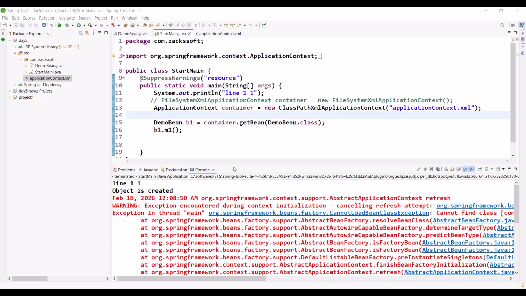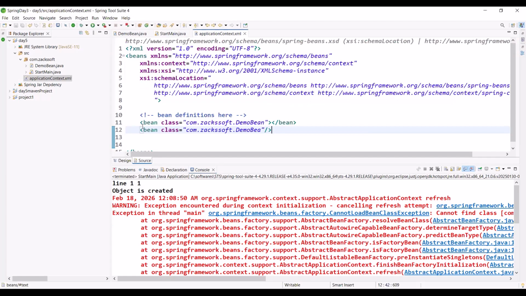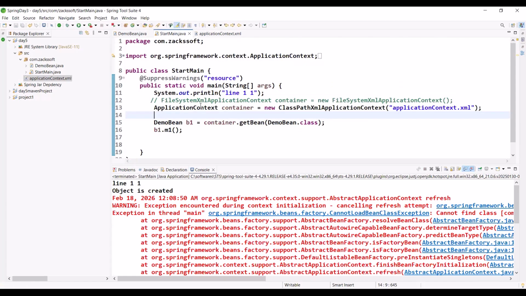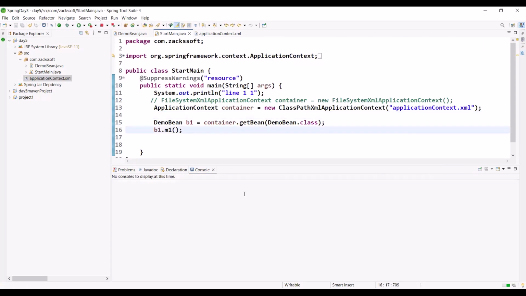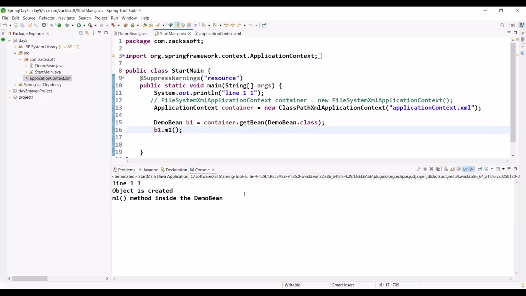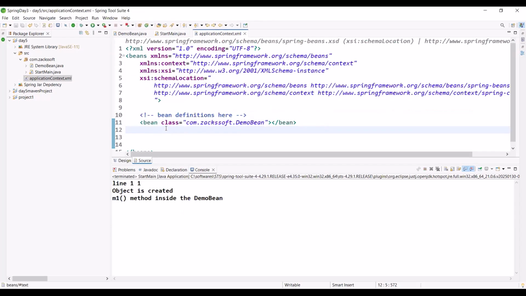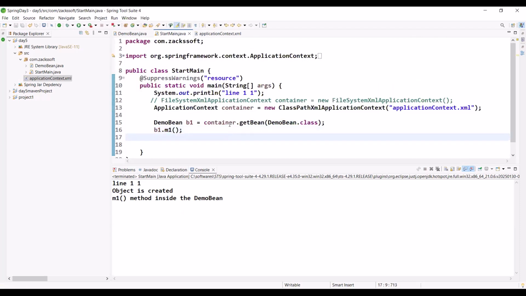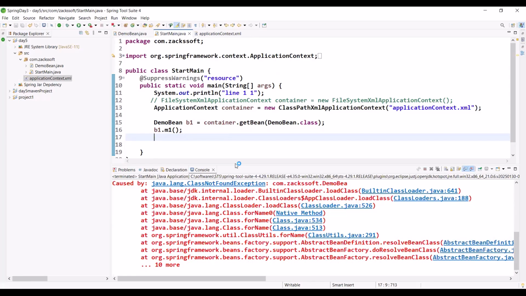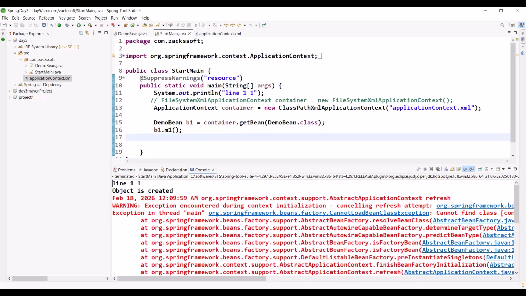But just observe. If I keep only one configuration, Control X, Control S. Right now, is there any error? No error. That means it is now searching for DemoBean in that XML file. So we can access our class like this way if only one object is available, right? Is it okay?